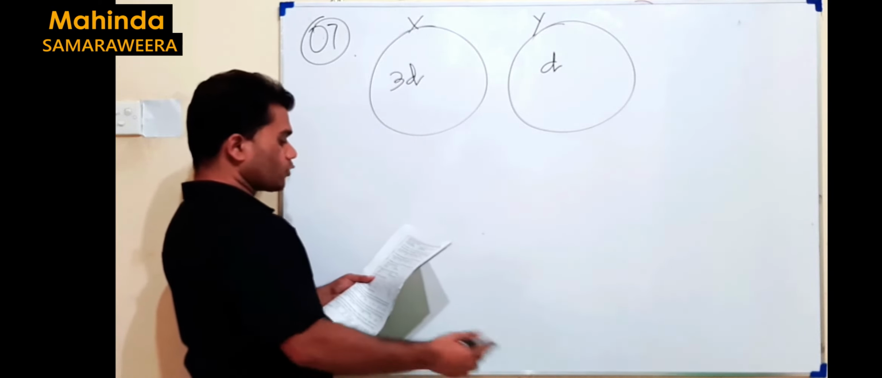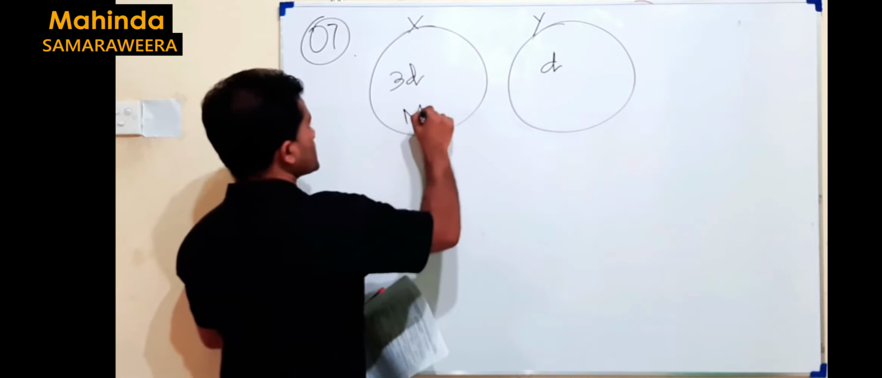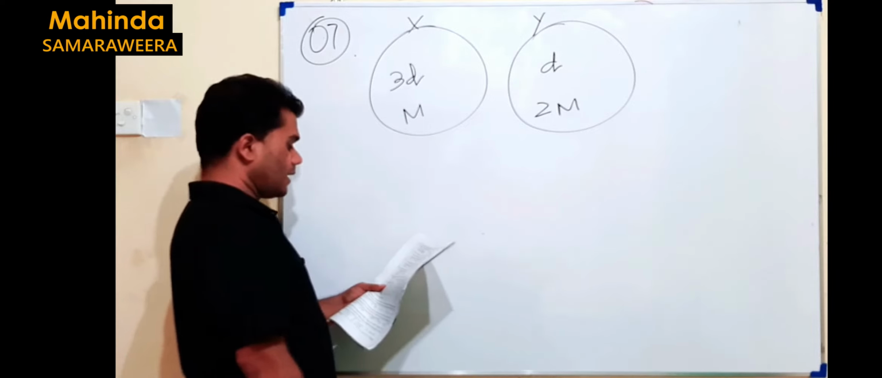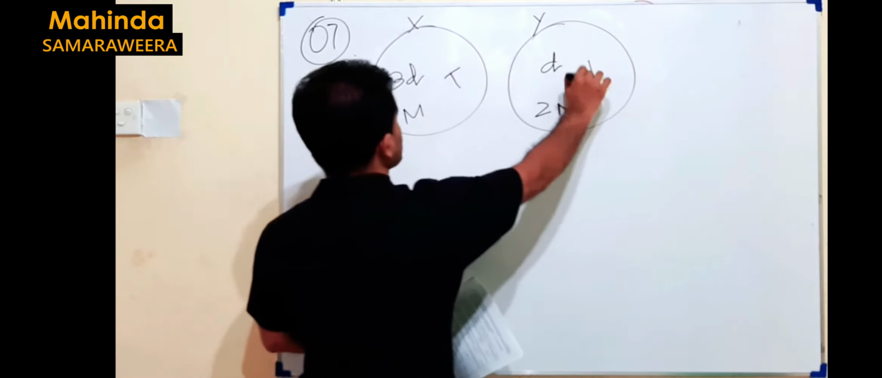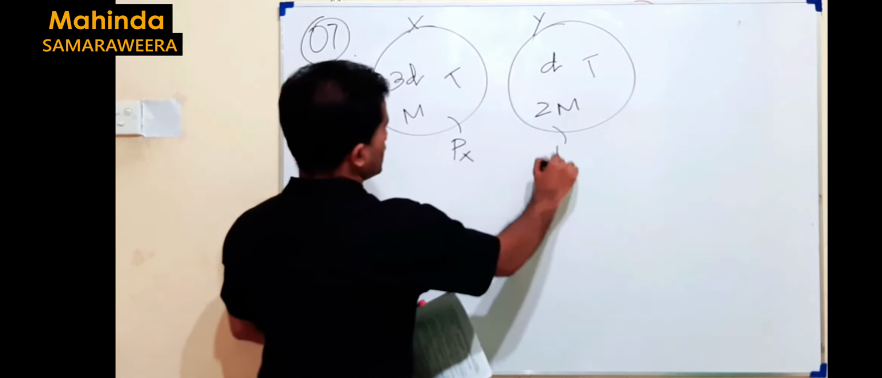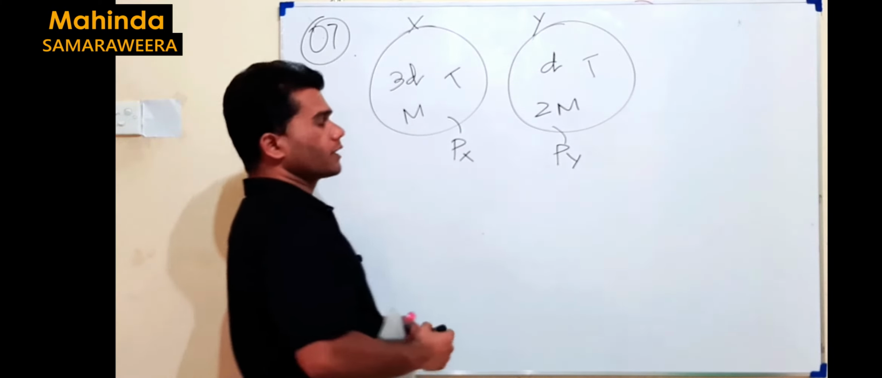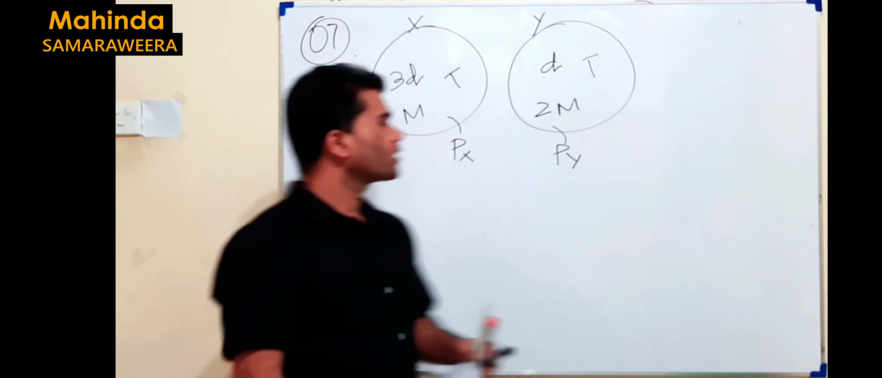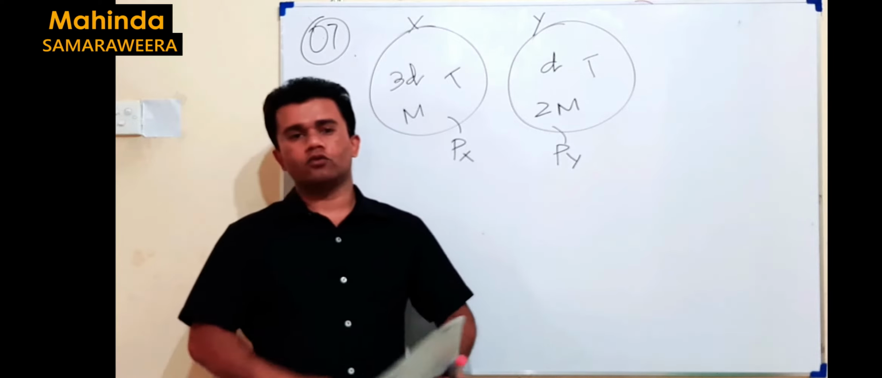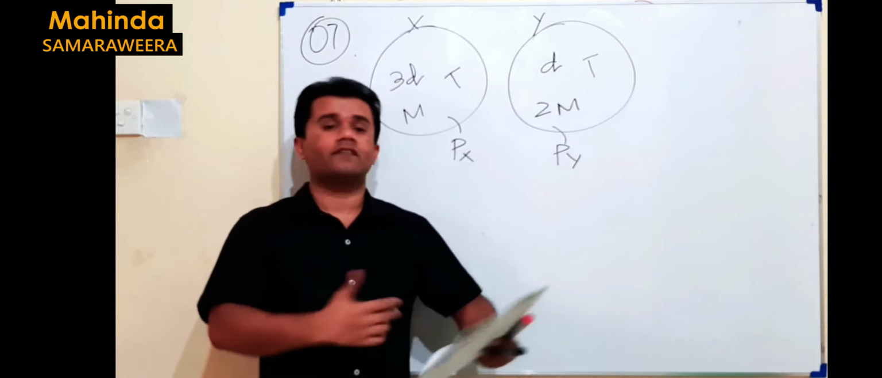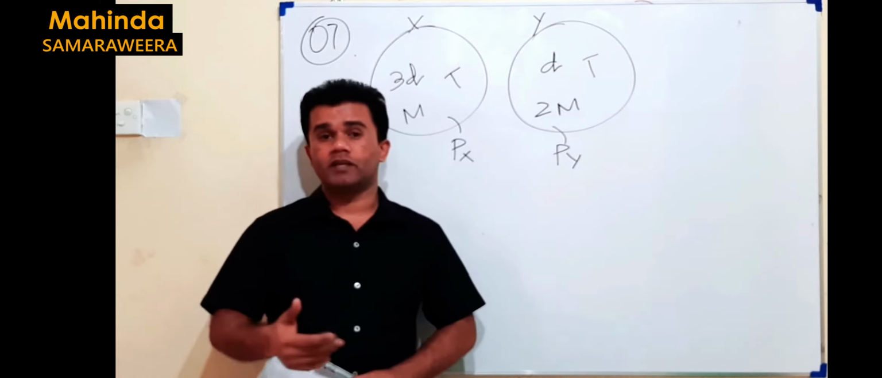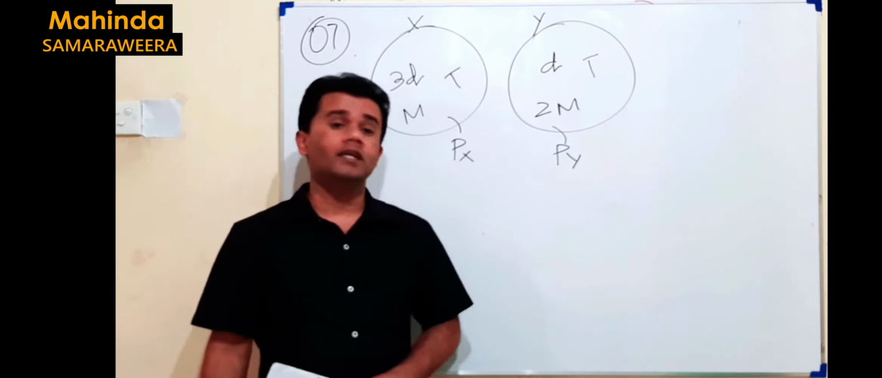The molar mass of Y is twice that of X. If the molar mass of X is M, then Y is 2M. Both gases are at the same temperature. Temperature of these two are the same. But the question is pressure. Here pressure Px, here pressure Py. You are asked to calculate the pressure ratio. How do we get it? In this particular case, we don't have time to derive equations and then use them. This is an MCQ. Therefore, like PV equals nRT, it is better to remember some derived equations.